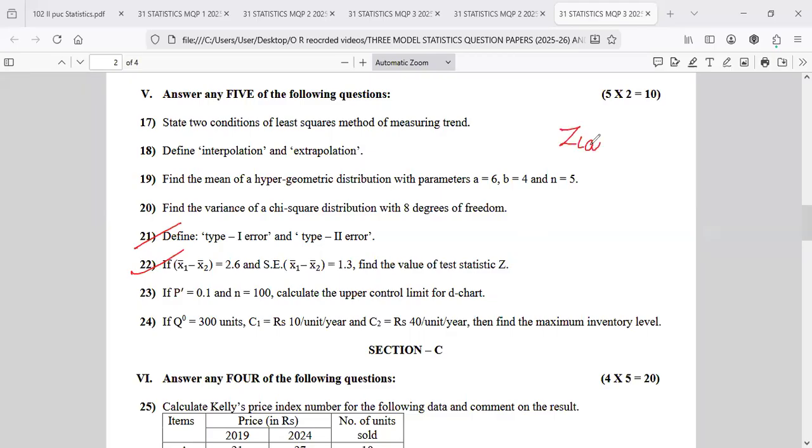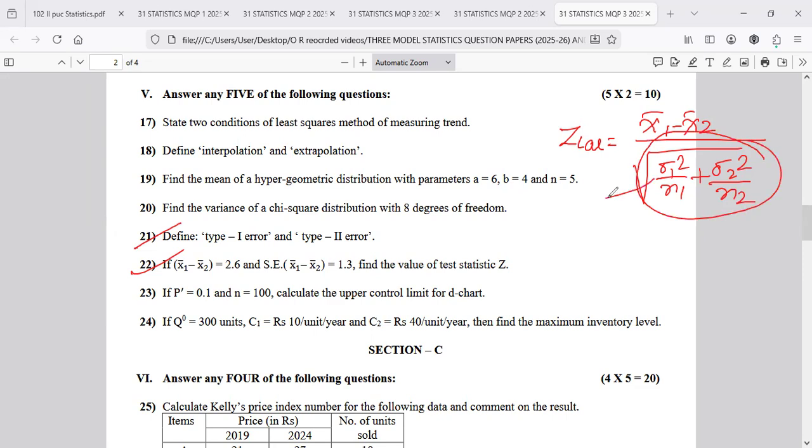This formula, x bar 1 minus x bar 2 divided by root of sigma 1 square by n1 plus sigma 2 square by n2, is the test statistic of the large sample test. Look at this part, it can also be written as the standard error of x bar 1 minus x bar 2.